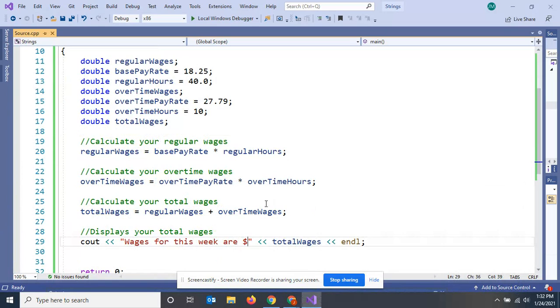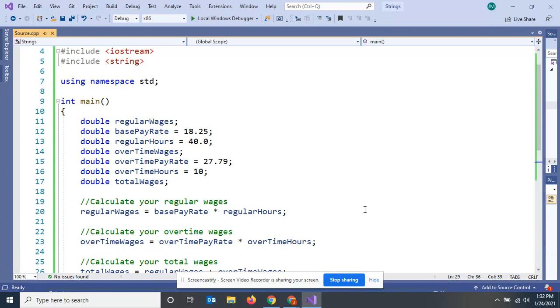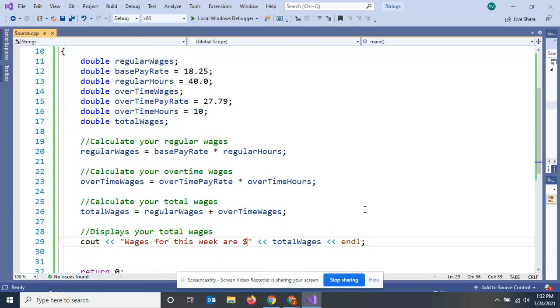It's got a lot of the basics that we're going to do this semester. So I would definitely suggest that you type this in and give it a try. Not just when I put out these programs, I know a lot of you are doing the split screen. You're watching it on the left and typing it on the right. Play with this, make some mistakes, change some numbers, change double to int.